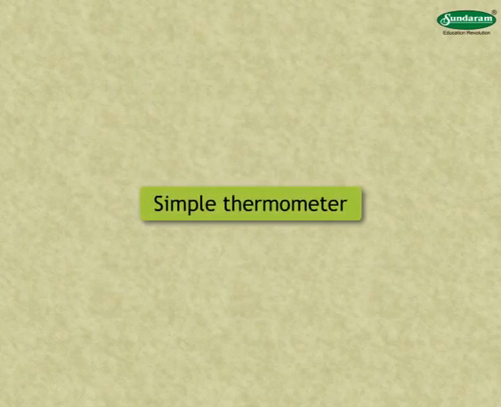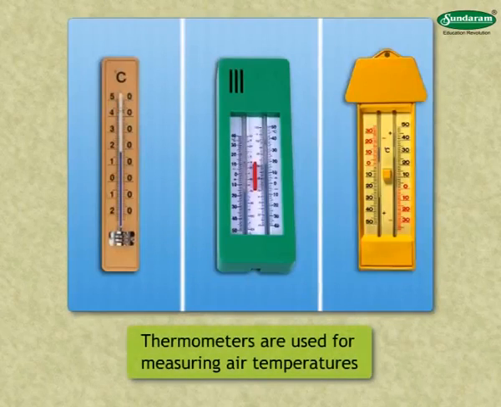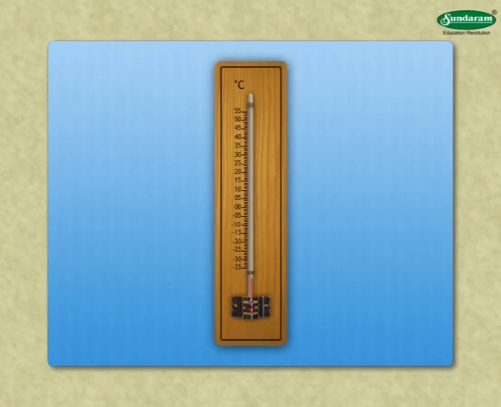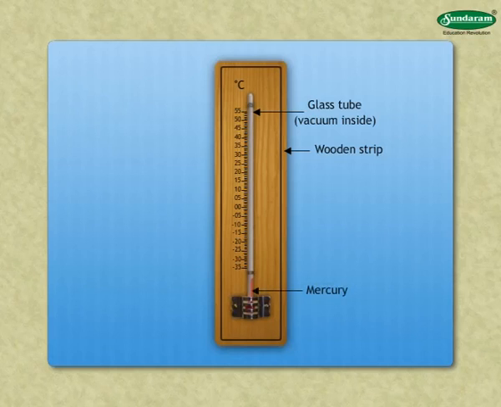Let us learn about the simple thermometer. Different types of thermometers are used for measuring air temperatures. Let us see what a simple thermometer looks like and how it is used. This figure shows the picture of a simple thermometer. Here, a narrow glass tube is fitted on a wooden strip after creating vacuum in it. Then, the lower end of the tube is filled with mercury.